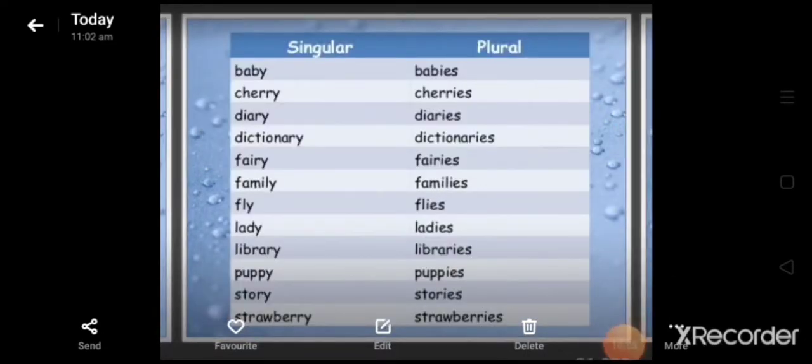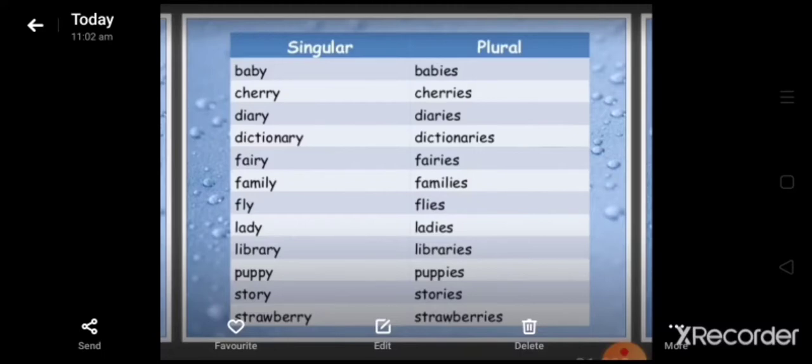Here we can see some examples. Baby, babies, cherry, cherries, diary, diaries, dictionary, dictionaries, fairy, fairies, family, families, fly, flies, lady, ladies, library, libraries, puppy, puppies, story, stories, strawberry, strawberries.